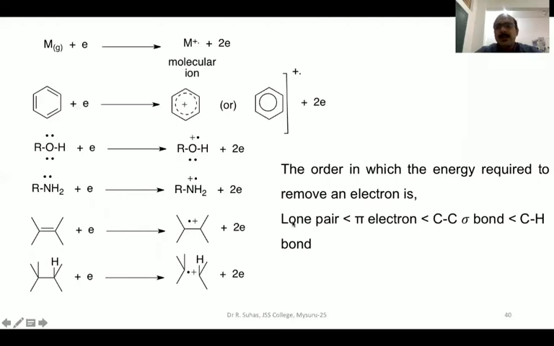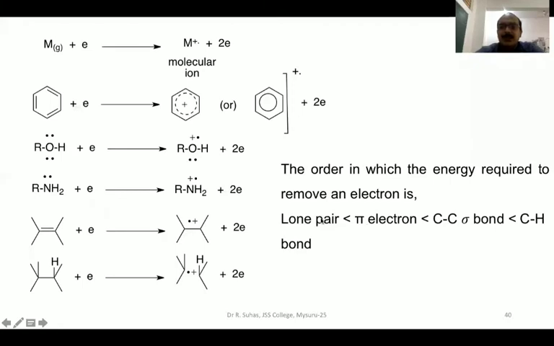And now it is very clear for us that the energy required to remove an electron from the lone pair is very, very easy because they are readily available. So whenever you hit that with a fast moving electron, it has the tendency to lose an electron. So the lone pair requires very, very little energy compared to pi electrons. Pi electrons require less energy compared to the CC sigma bond. So the CH sigma bond requires more energy when compared to these three systems.